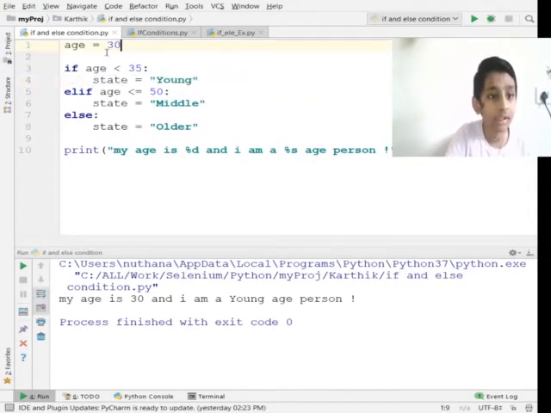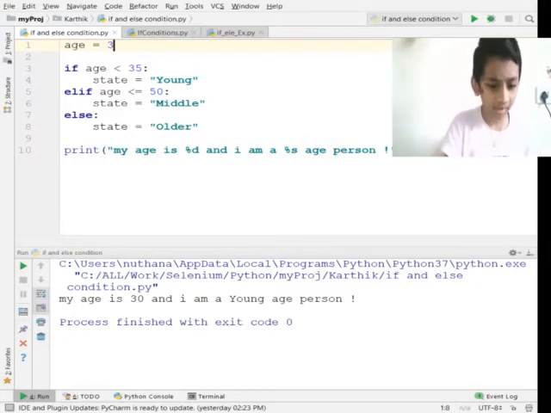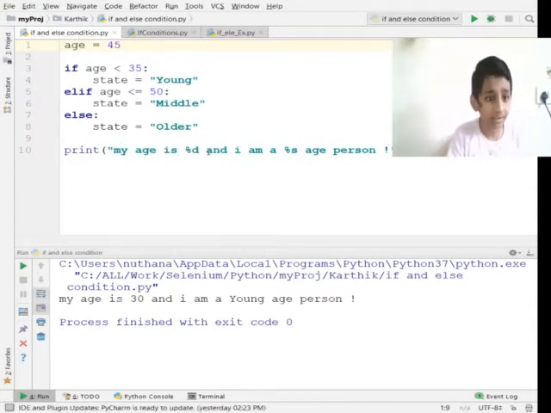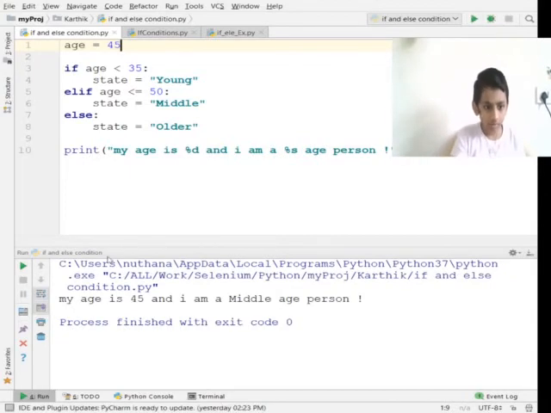But if I keep the if condition wrong, and keep the elif condition correct by giving 45 instead, it will come: my age is 45 and I'm a middle-aged person. So it came because the if condition is wrong, but the elif condition is true.